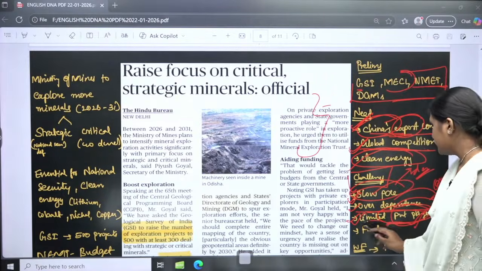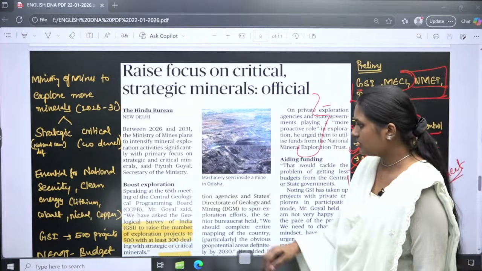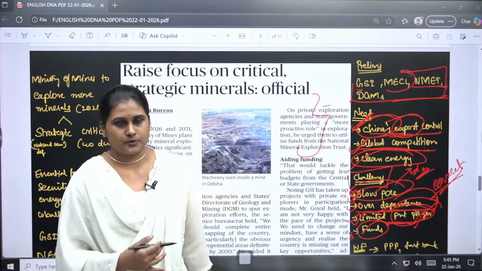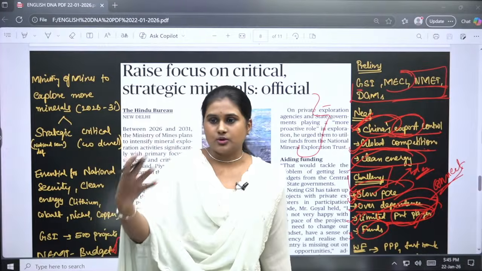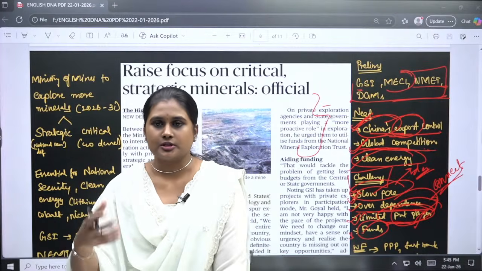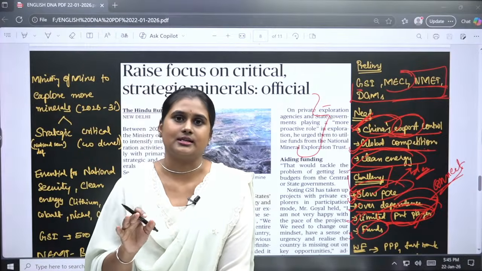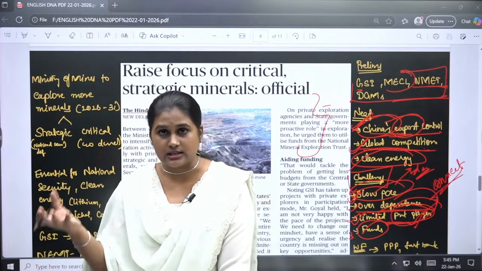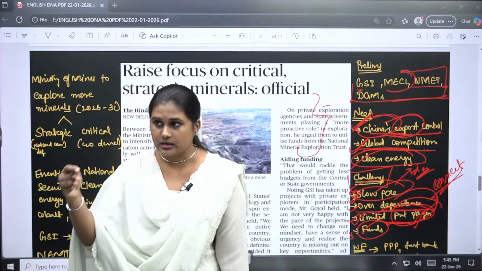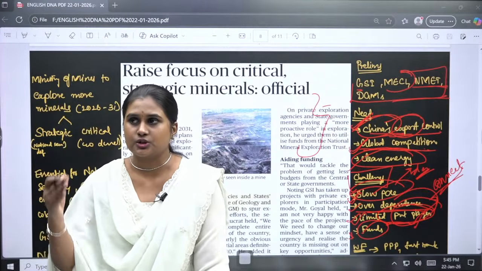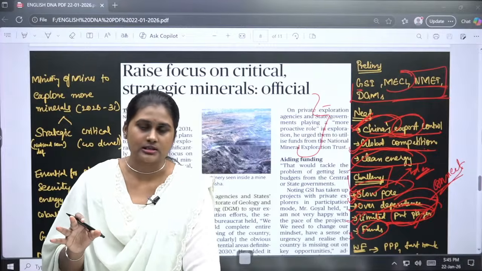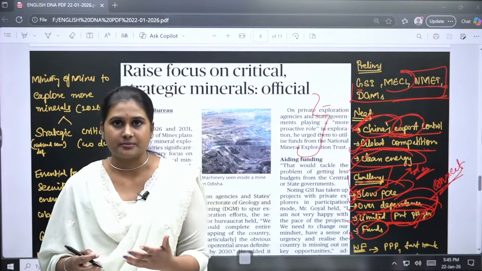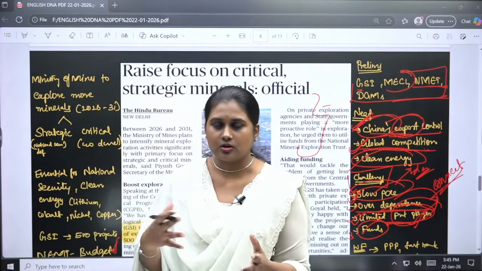Okay. Then the funds. Though we have NMET for the fund, still we are looking for more funds for the exploration. It is not just about going to the spot, digging the pit and exploring all these minerals. No, it is not like that. It is a huge process. We have to select the area, we have to excavate, we have to understand the soil, the nature of the soil. So while exploring, there should be no landslides, there should be no casualties. Exploring the minerals should have a proper environment. So all these need a huge fund.